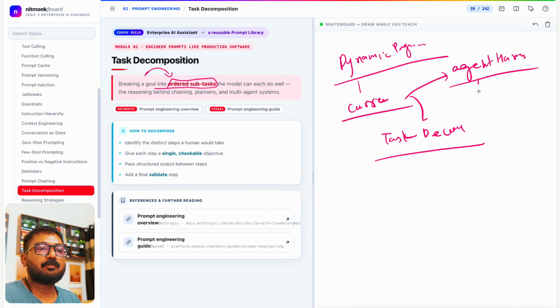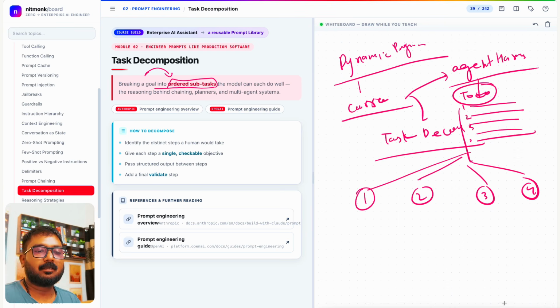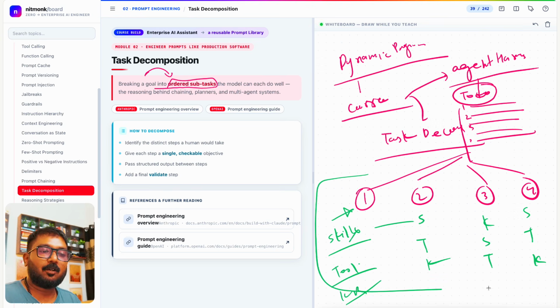The first thing it does is break down a task and create a to-do list for you: 1, 2, 3, 4, 5. For each item in the to-do list, it uses different skills. For task 1, it pulls skills, calls tools, uses knowledge bases. For task 2, they do the same thing: skill, tool, and knowledge bases, and that's how it tries to complete it.